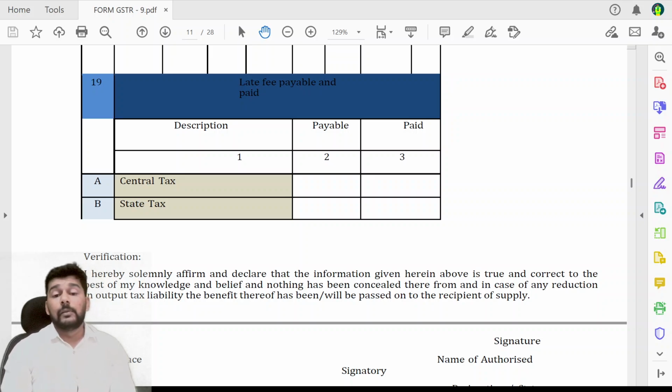Friends, we will also be coming up with the discussion on the GSTR 9C, that is the reconciliation statement, very soon from now. The necessary PDF file and the necessary PPT are also being shared along with this video. You can find them in the description box of my YouTube channel, and also on my LinkedIn profile. I'll be ensuring that the LinkedIn profile is also mentioned, so that the PDF file and the PPTs can be accessed from there. We will come up with the GSTR 9C video in a very short span from now.